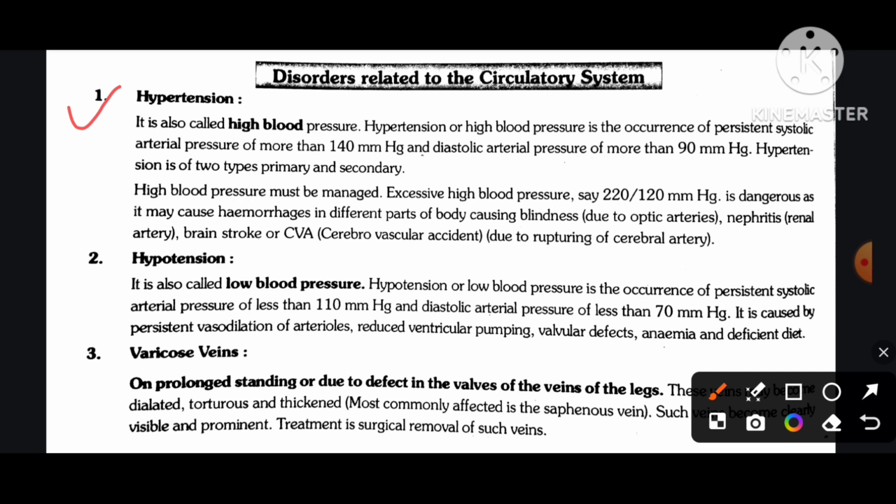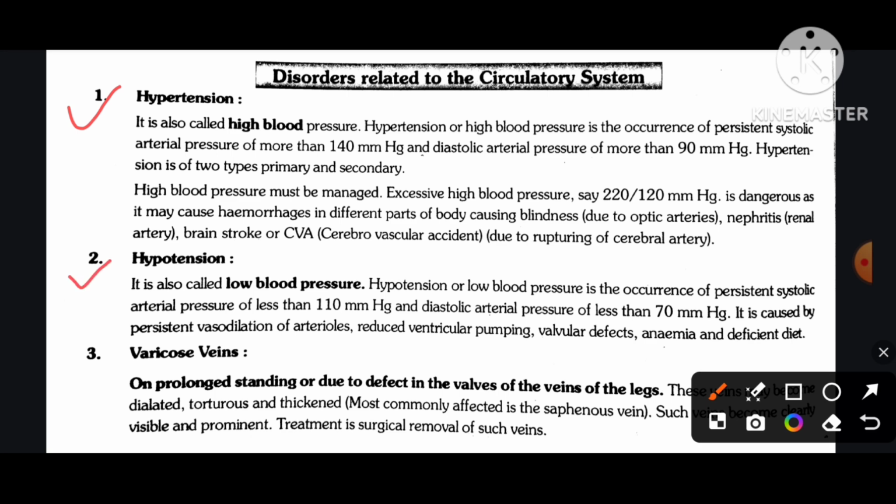High blood pressure must be managed. Excessive high blood pressure, say 220 by 120 mmHg, is dangerous as it may cause hemorrhages in different parts of the body, causing blindness due to rupture of optic arteries, nephritis due to renal artery damage, brain stroke or severe cerebrovascular accident due to rupturing of cerebral artery.